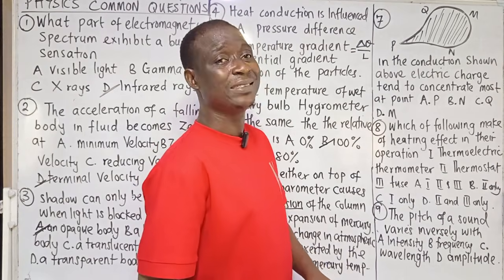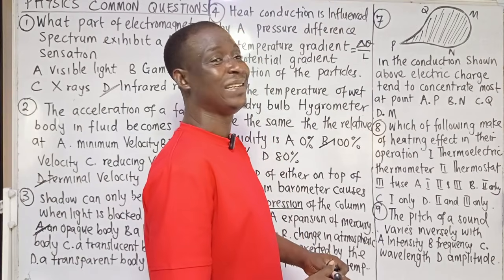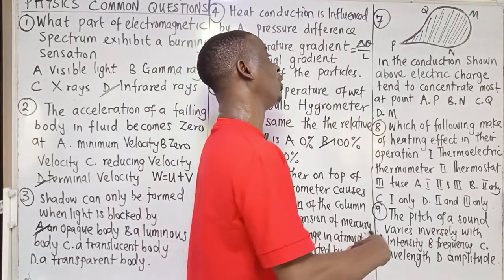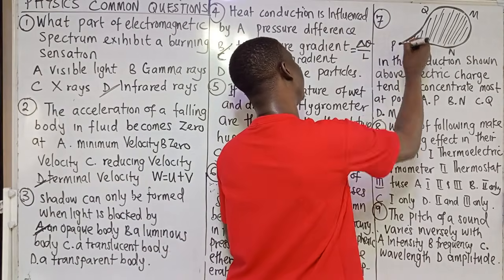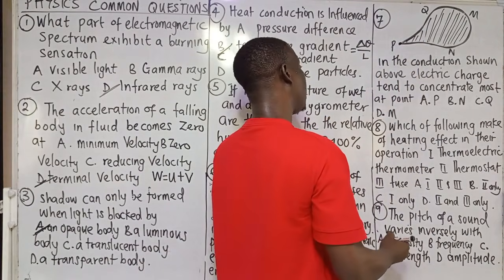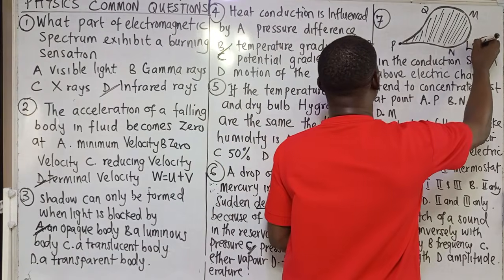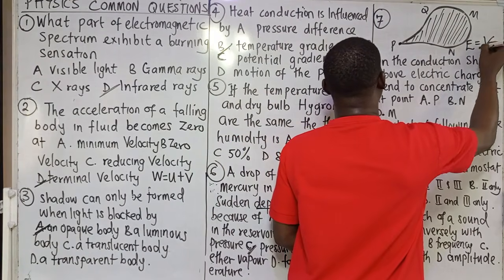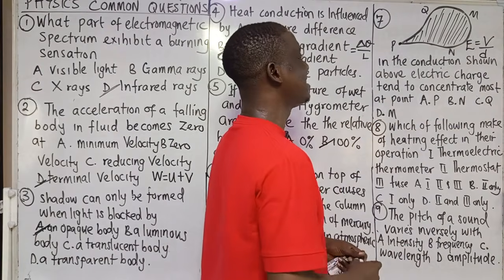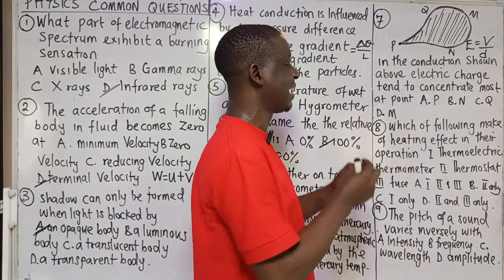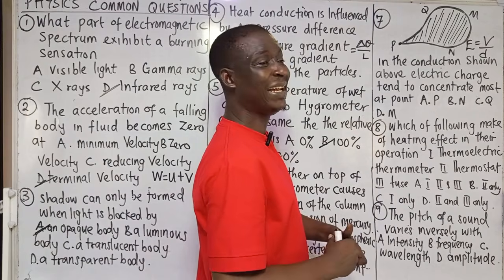Now we know that charge tends to concentrate at a point where it will be sharp, a sharp point. I will consider this as my sharp point, because we know that electric field is equal to V over D. So that means the smaller the distance, the higher the electric field.